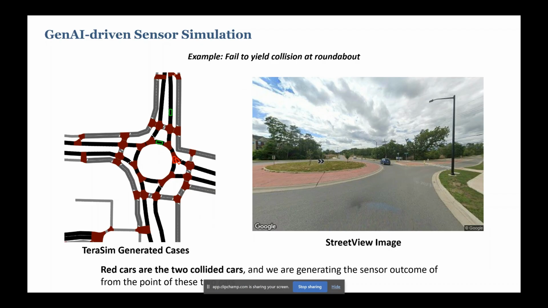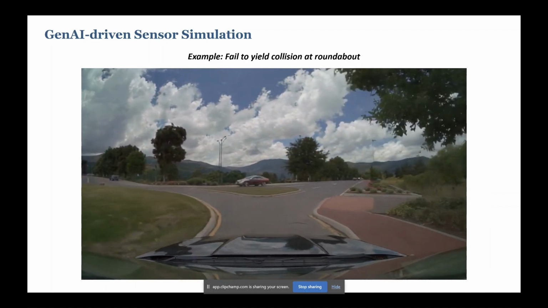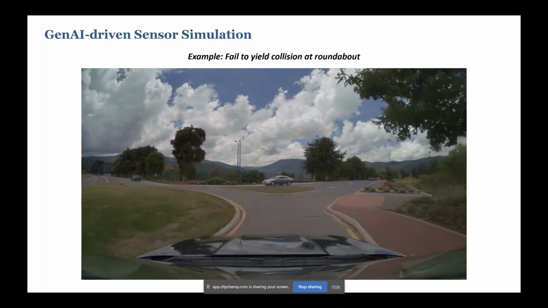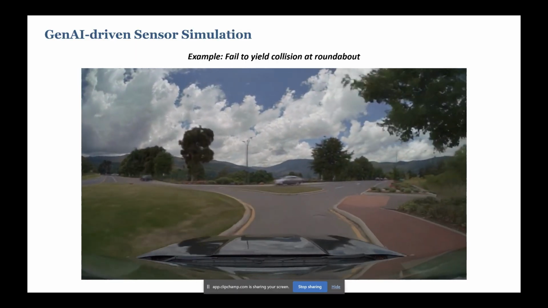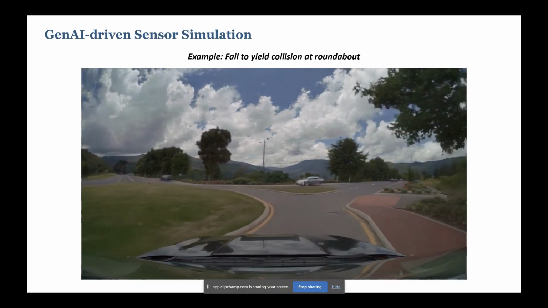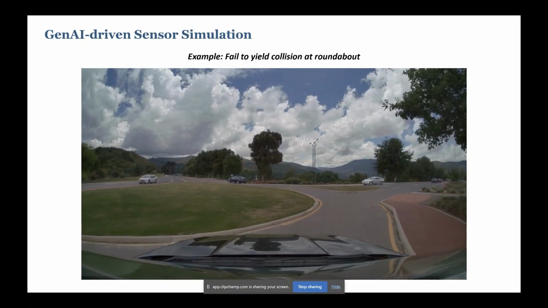And we want to introduce the generative AI driven sensor simulation here. The right-hand side is the street view image of this exact roundabout, to give you a brief idea of what it looks like. And then we're generating the corner case here. So we are mimicking the traffic environment, translating the scenario we just generated in TeraSim into a fully diffusion model based, generative AI driven sensor simulation. So you can see this is exactly the same fail-to-yield situation.